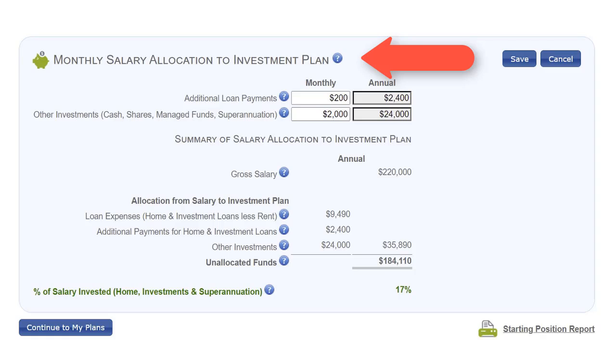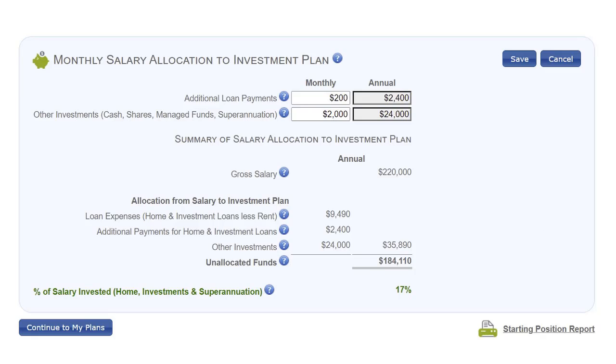The last section is the most important, as you must nominate how much you plan to spend each month on additional home or investment loan payments, plus any other amount you want to save for other investments, including personal superannuation contributions. The program will automatically add this amount to the cost of your loan payments net of any rent. This is just an approximation, as you've not entered detailed information about the investment returns for your real estate. The personal loans are not included in this calculation.